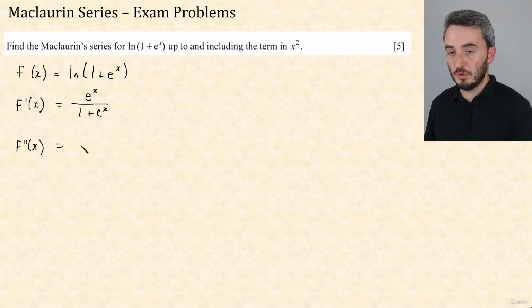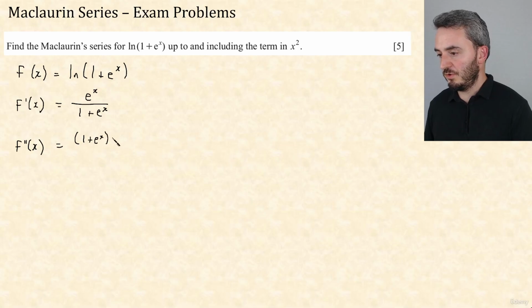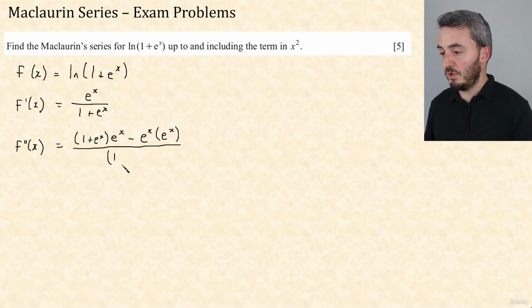So quotient rule here. So v u dash, which is just e to the x, minus u v dash. U is that, and then the derivative of 1 plus e to the x is e to the x, all over v squared. Now I'm sure I could simplify that numerator quite a bit, and in fact it really will simplify because I've got the e to the x times e to the x subtracting.